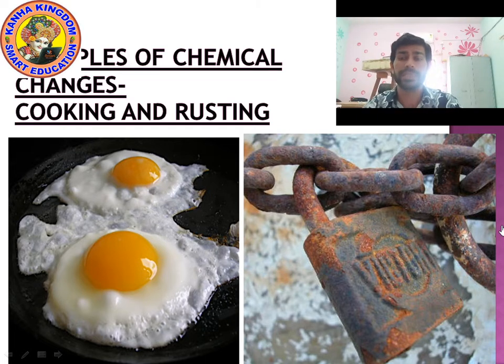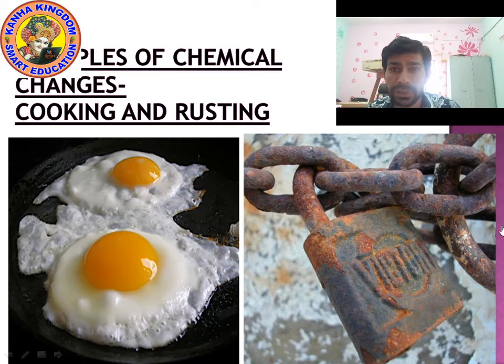So what is happening in this change? The cooking of egg, it is changing into omelette, which means we are getting a new substance, the formation of a new substance. It is a chemical change.